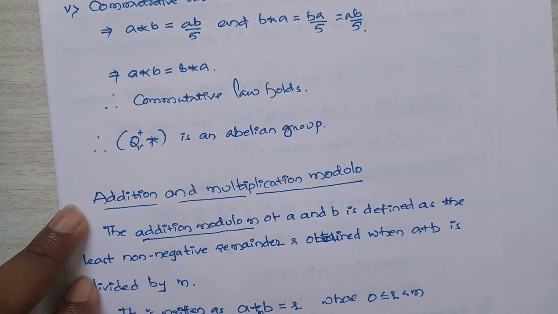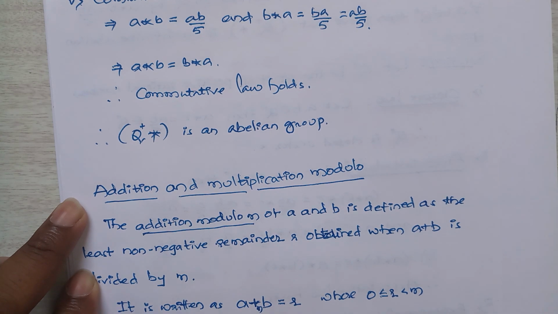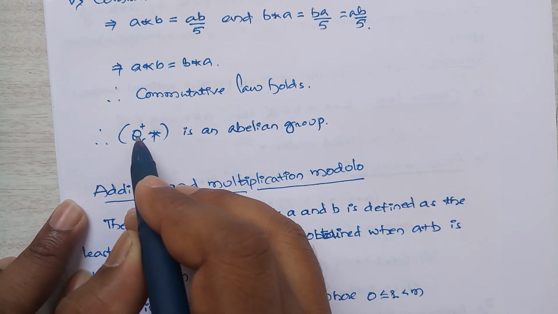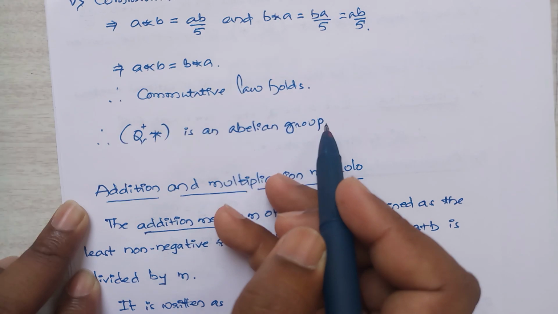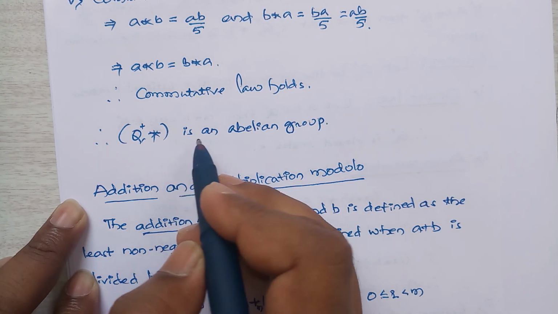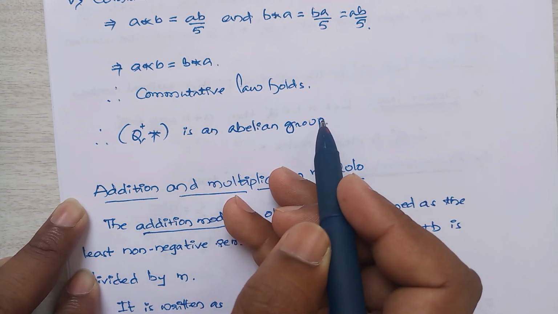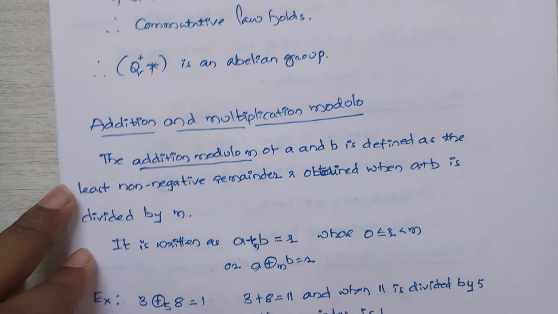Therefore here all the conditions hold good, therefore we can say Q plus star is an abelian group. Okay. So next is a